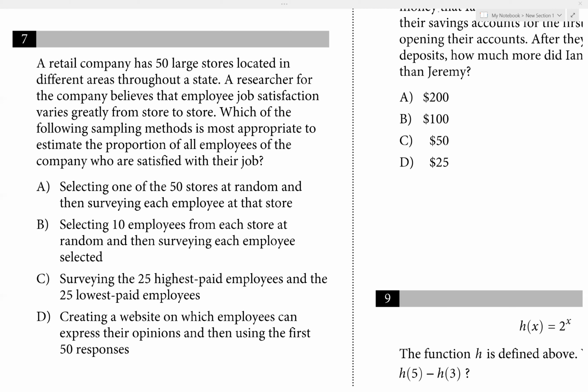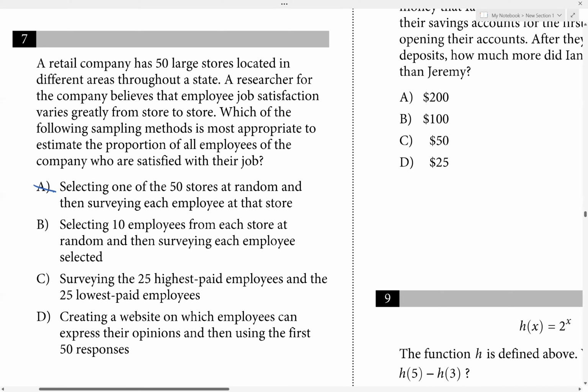So if we're just selecting one store, this might not be a good representation of all the stores here. So preferably we want to select some people from each store, right? So that will represent everybody. So if we're just selecting from one of the 50 stores, that's not going to work.